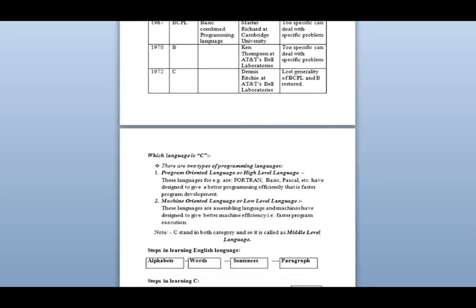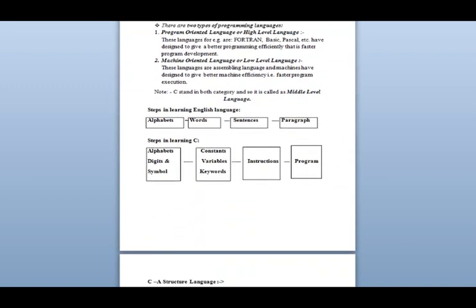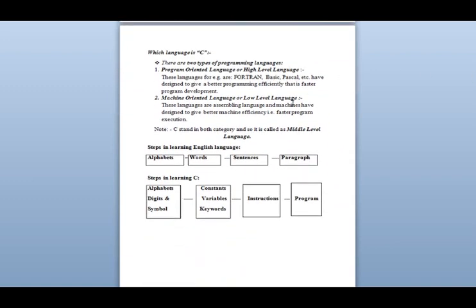Okay, next part is languages. There are mainly two types of programming language. First is program-oriented language, or we call it a high-level language also. The main purpose of this language is that it works very fast and many various program developments are done in it.